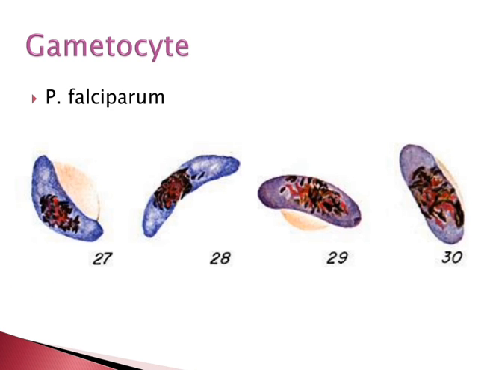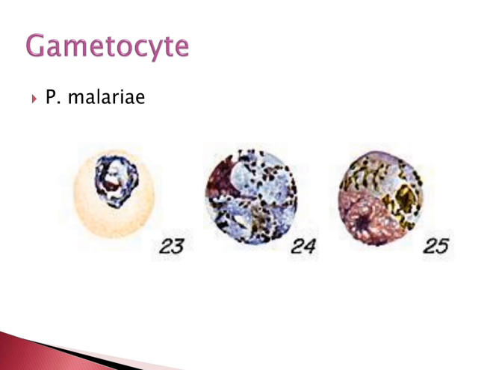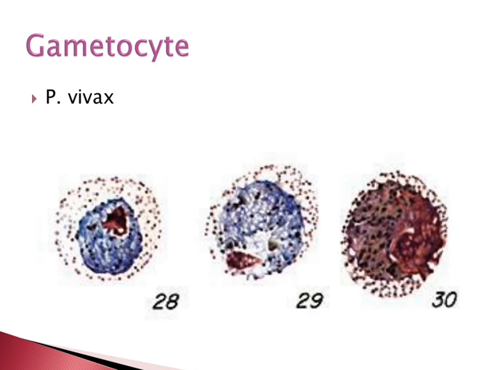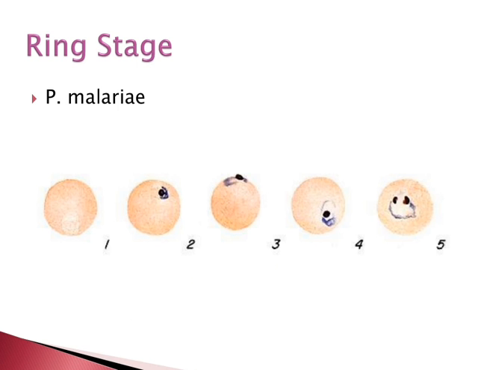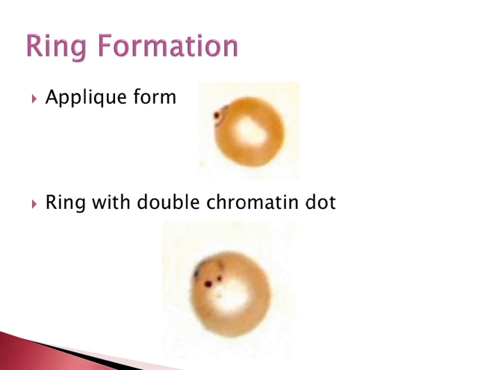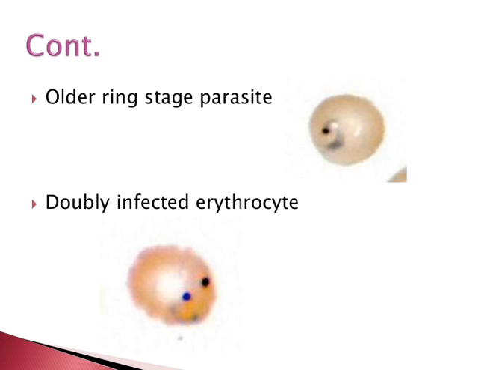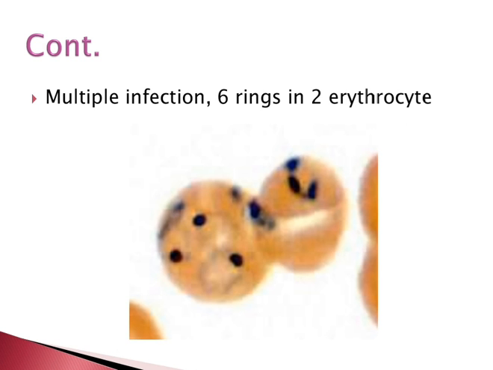Here we can see the falciparum, malariae, ovale and vivax. This is the microscopic feature of the falciparum in the ring stage. Plasmodium malariae in ring stage. This is the applique form, ring with the double chromatin dot. And the older ring stage of the parasite, doubly infected erythrocyte, multiple infection, 6 rings in an erythrocyte.